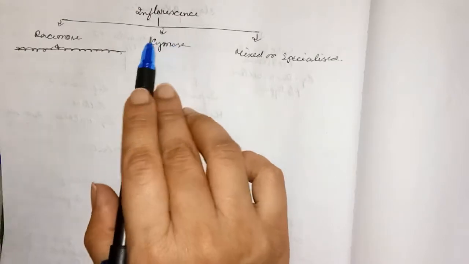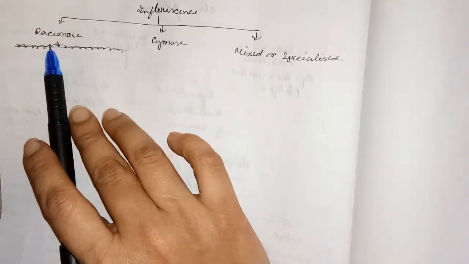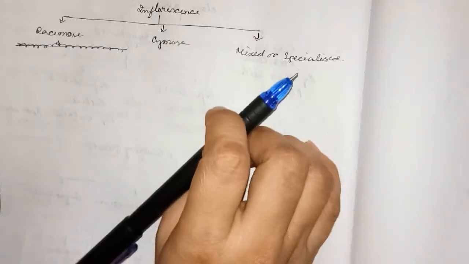Here it is the classification of inflorescence. Inflorescence is divided into racemose, cymose and mixed or specialized.